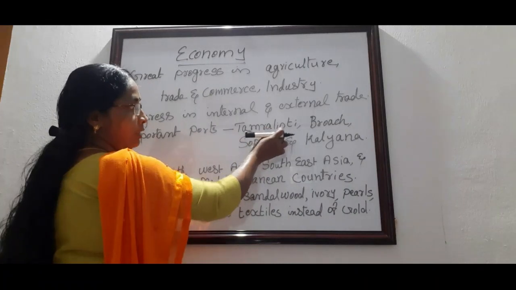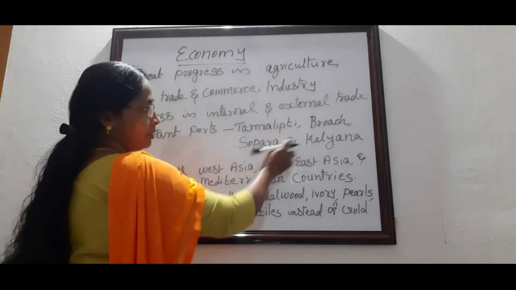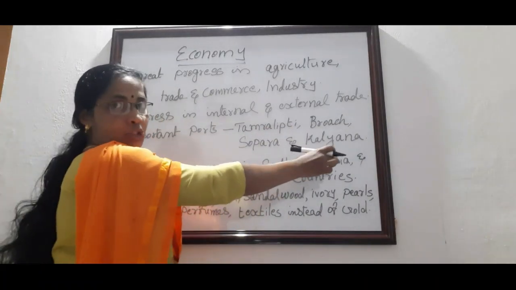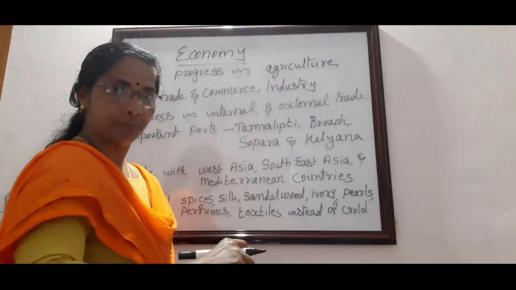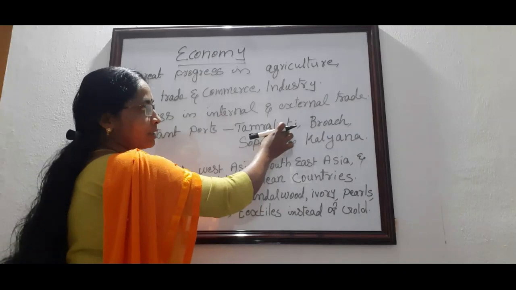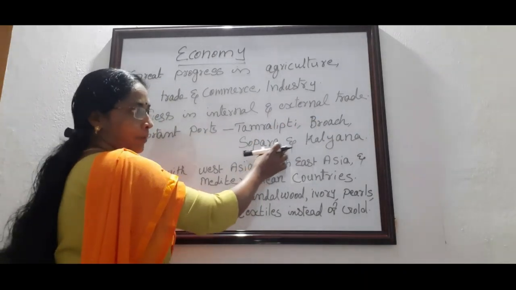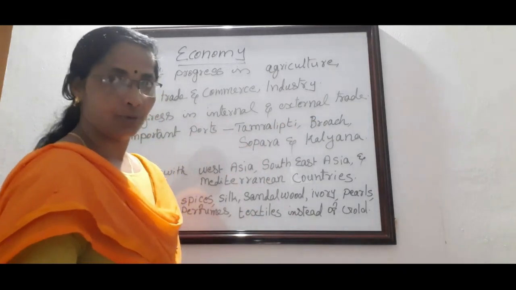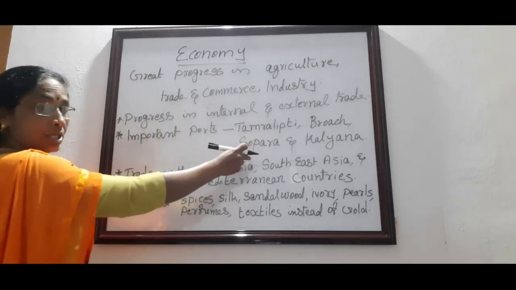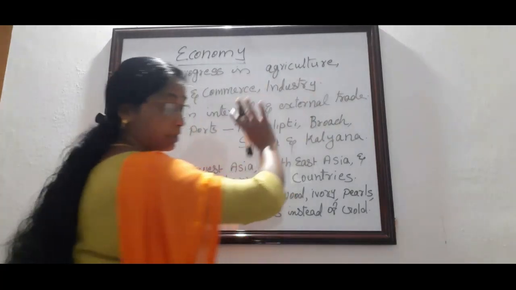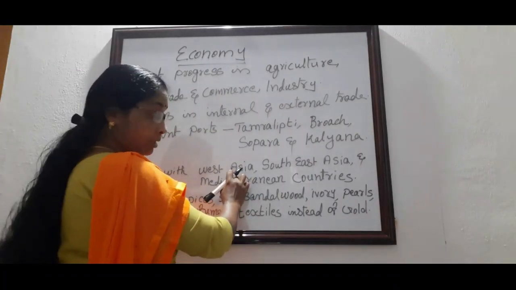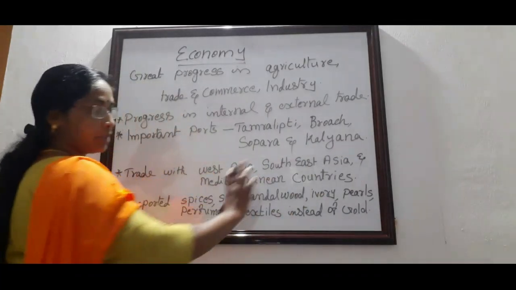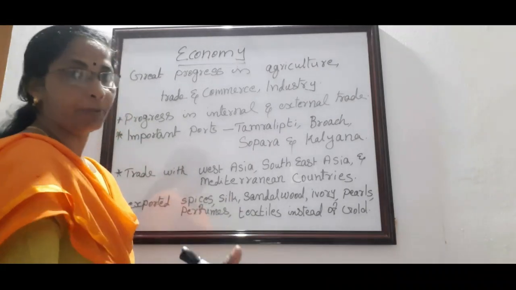So, not only that, Tamralipti, then Sopara and Kalyana. Instead of Cambay, at that time they changed the name. That one was Kalyana. Okay. The most important ports were Tamralipti, Broach, Sopara and Kalyana. Through these ports, they engaged in internal trade as well as external trade. They traded with West Asia, Southeast Asia and Mediterranean countries, especially the European countries.